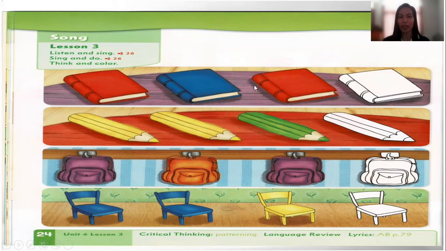On this part, who can tell Teacher Rose what is this? It's a notebook. Again, notebook. We have how many notebooks? 1, 2, 3, 4. We have 4 notebooks. The first notebook is color red. The second one is blue. The third one is color red.